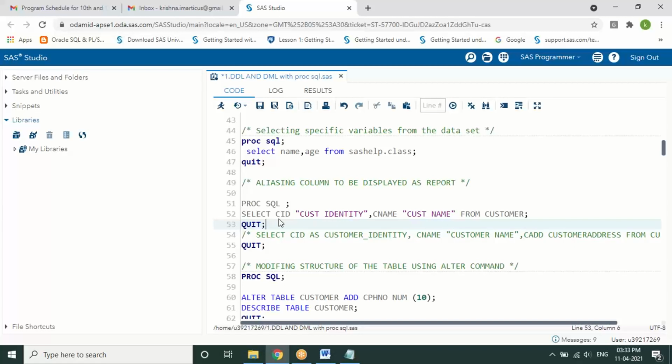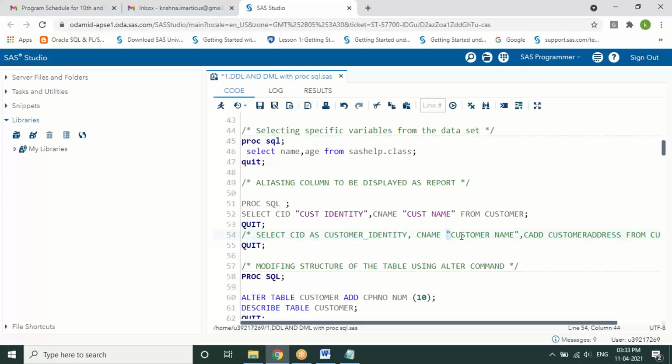Select CID as customer identity, CNAME as customer name, and C address as something. So there are different ways of writing the syntax. One way of writing it is specifying it along with double quotations. Another way of writing is column name as something.